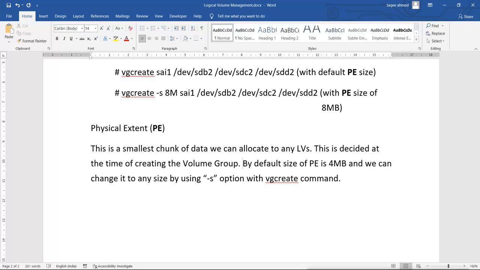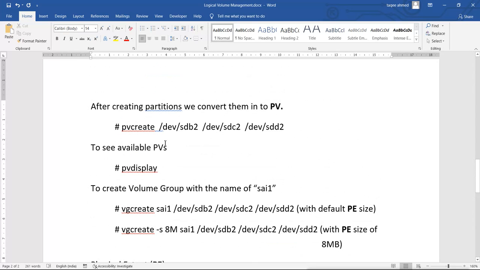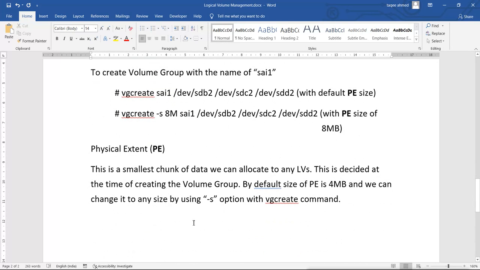Now after creating the VG, we can check the information about the VG. Just like we check the information about the PV or available PVs, we can check the information of VGs also.